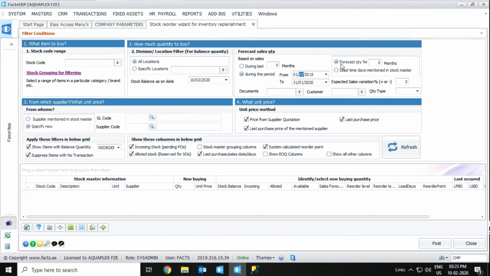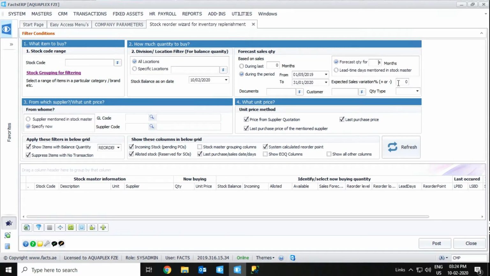The next option is forecast quantity for this many months. Here we have to enter for how many months we are going to order. If we are forecasting for 3 months, then we enter 3, 4, like that. I'm forecasting for 4 months, so I'm entering 4 here.